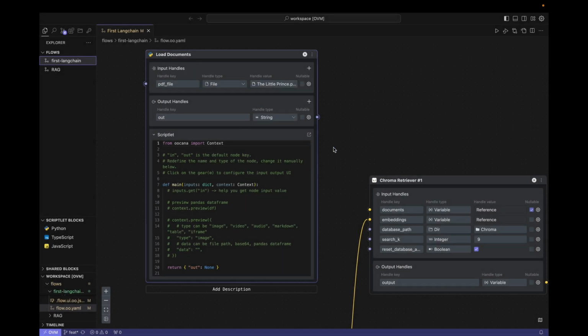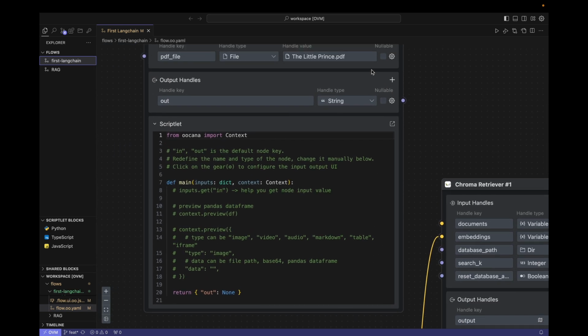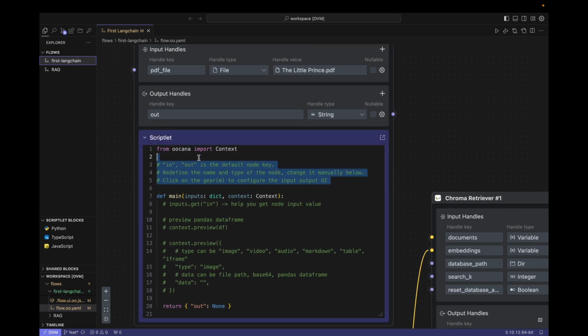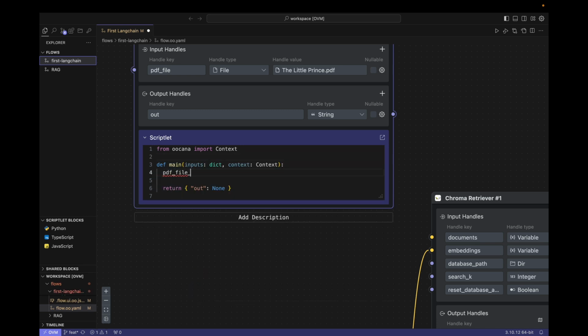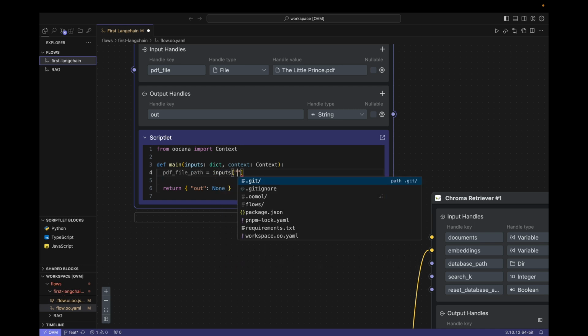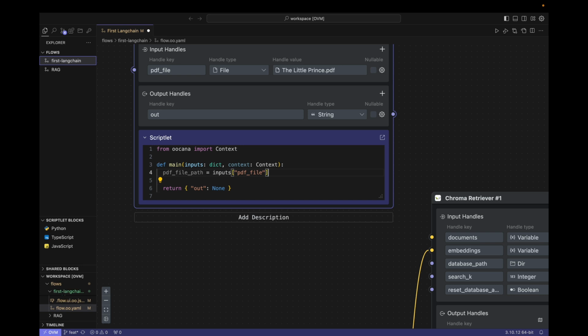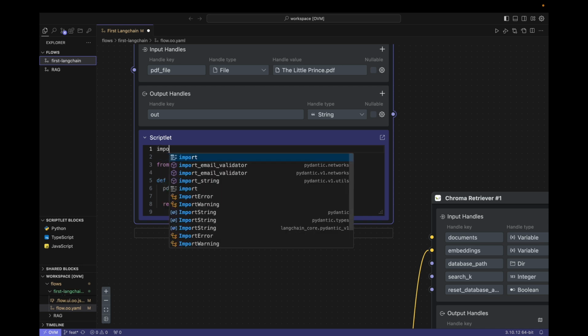Next, we read this PDF file from the code. First, delete these comments. In this way, this variable gets the PDF file path we just set. Then, we need to read this PDF file from the path, which requires a library called PDF Plumber.